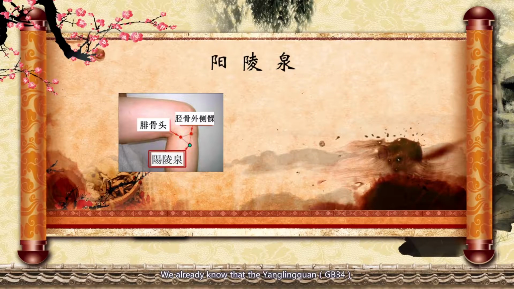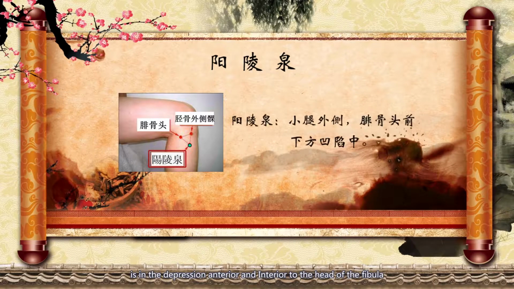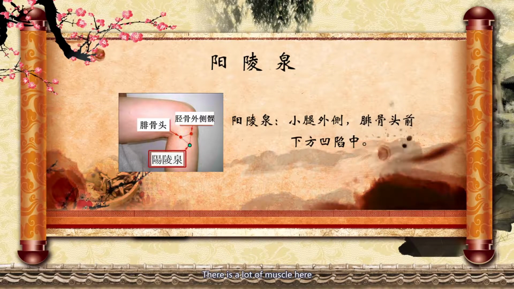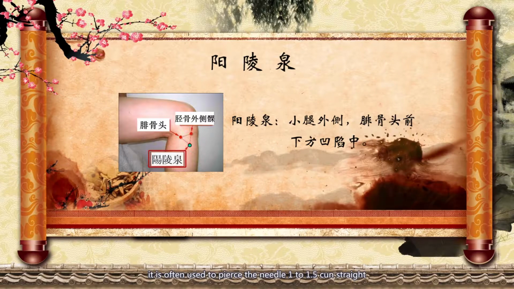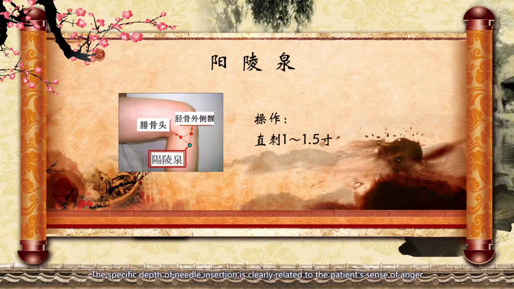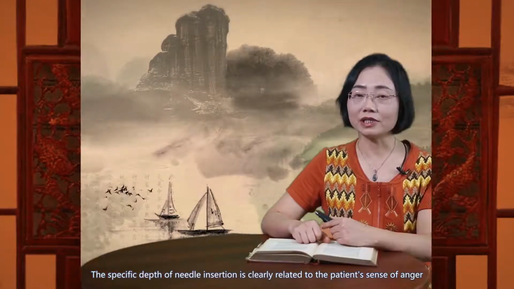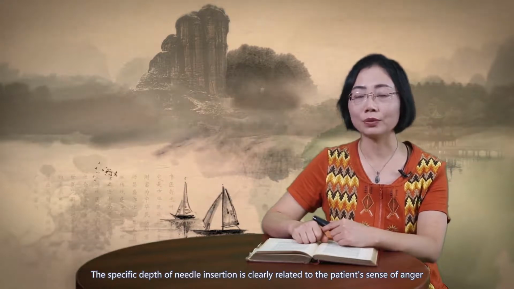We already know that Yanglingquan is in the depression anterior and inferior to the head of the fibula. There is a lot of muscle here. In clinical operations, the needle is often inserted straight 1 to 1.5 cun. The specific depth of needle insertion is clearly related to the patient's sense of qi.